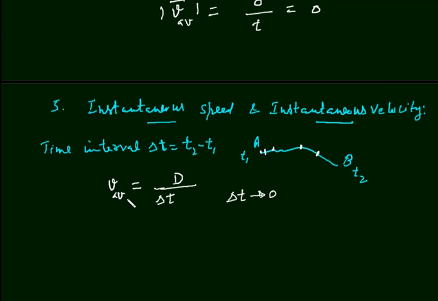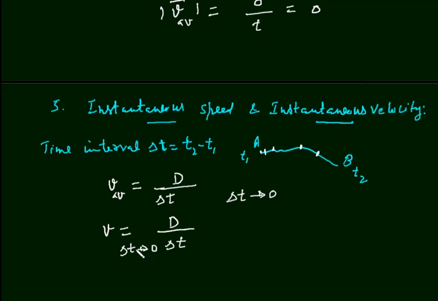And then this average speed will be called instantaneous speed. What will be instantaneous speed? The symbol for instantaneous speed is V. I will not put AV here. It will be D, total distance, upon the time interval delta t, with the condition that delta t tends to 0.